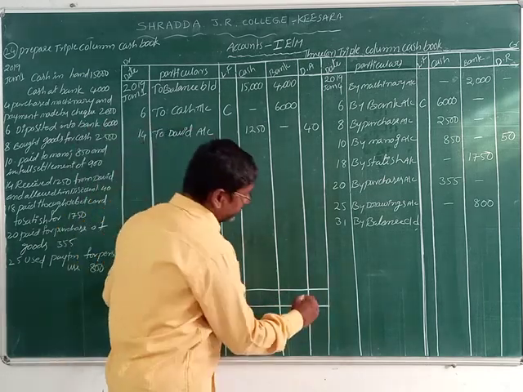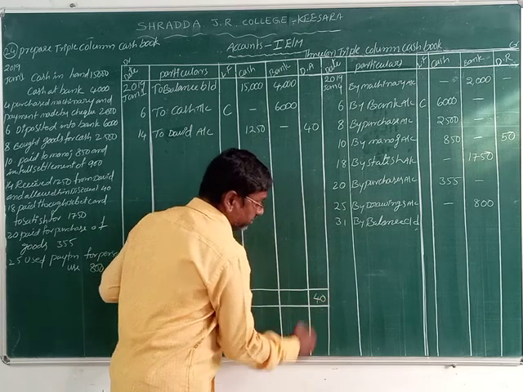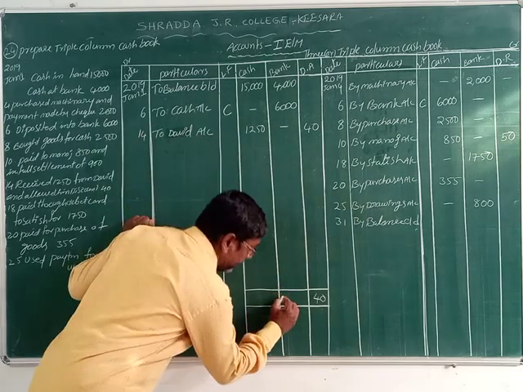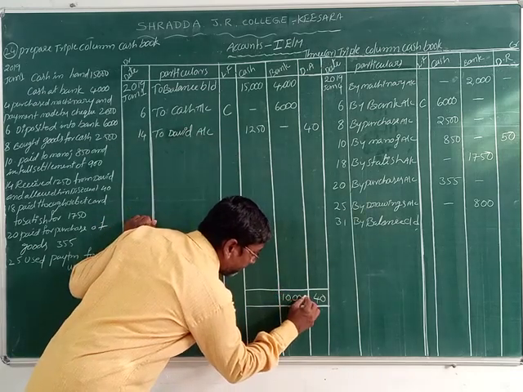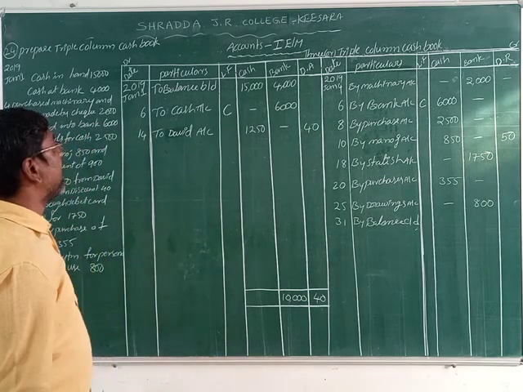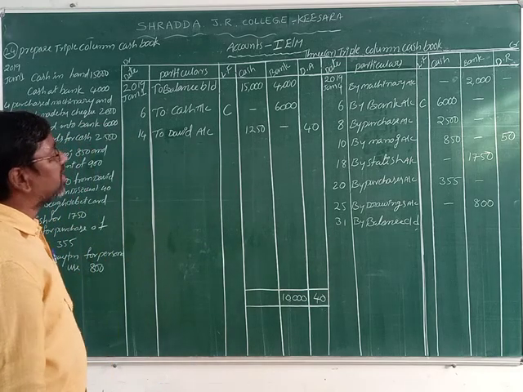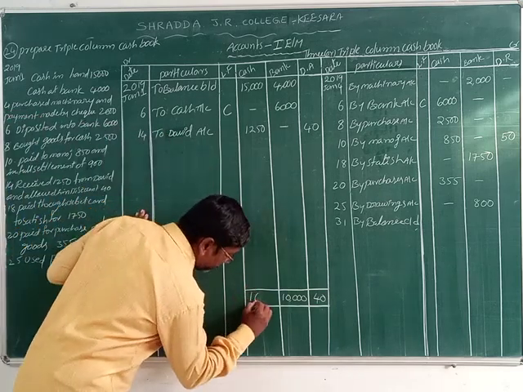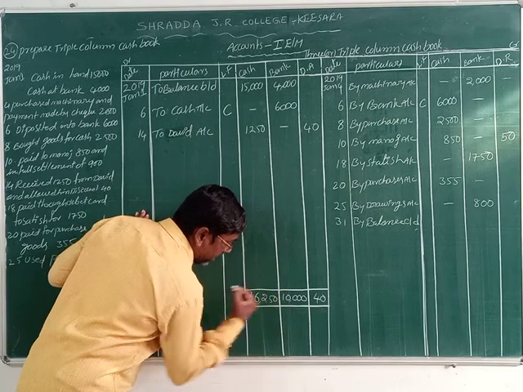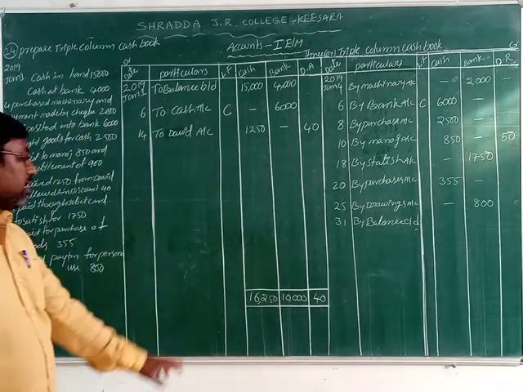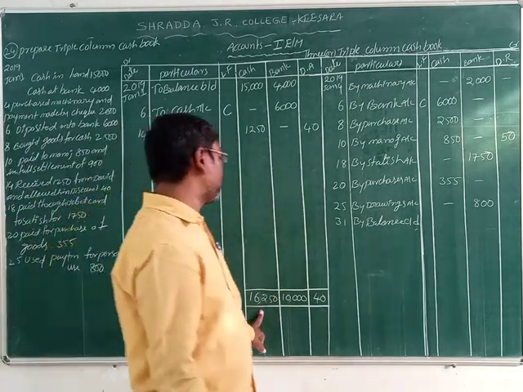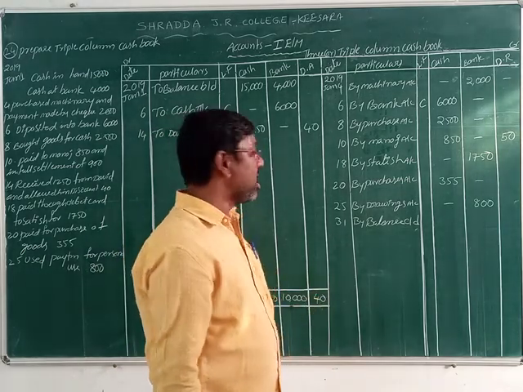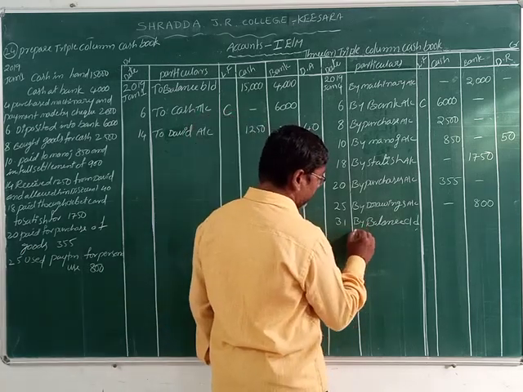Discount allowed here is just 40 rupees. Bank amount: 4,000 plus 6,000, 10,000. Now cash amount: 15,000 plus 1,250, 16,250 rupees. So cash amount 16,250, bank 10,000, discount allowed 40.